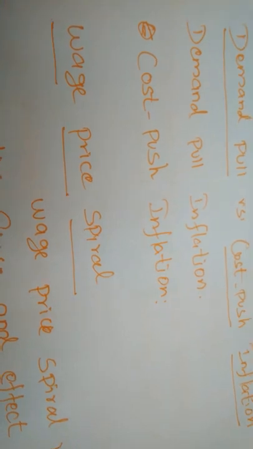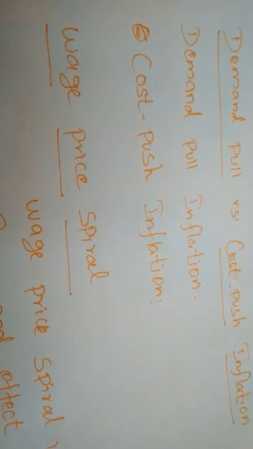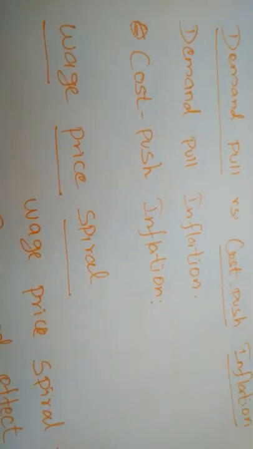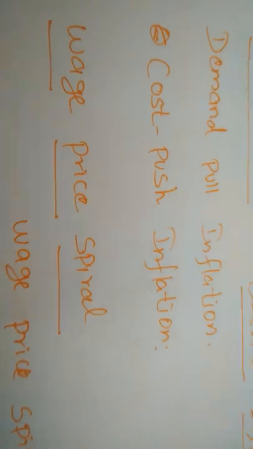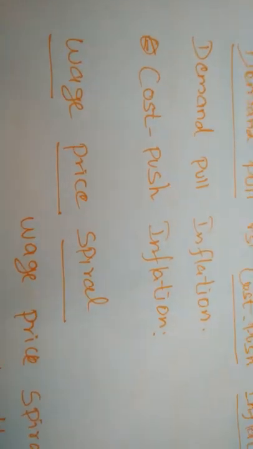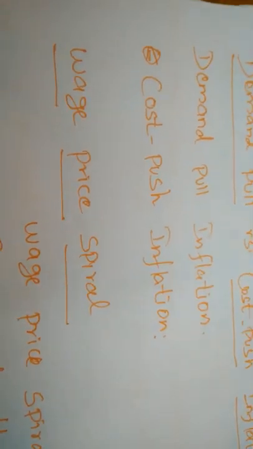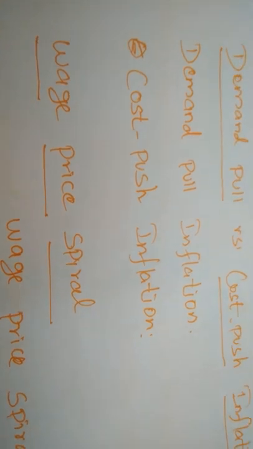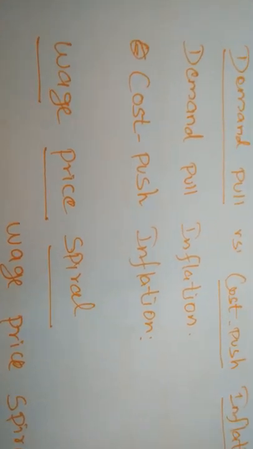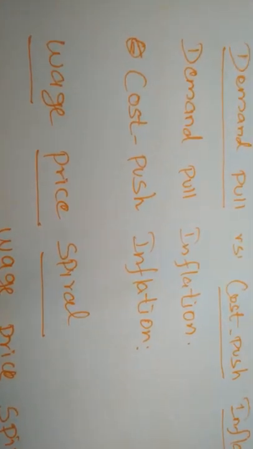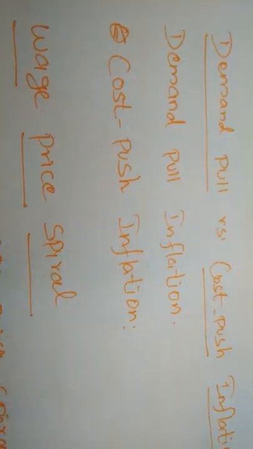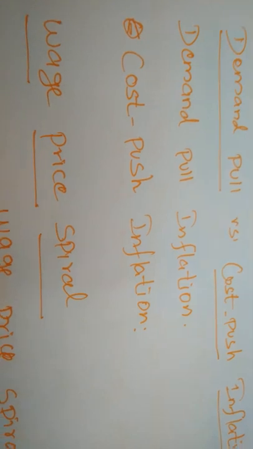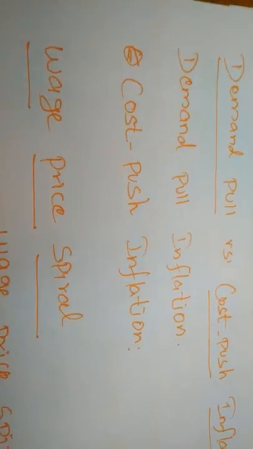Good. Next one, cost push inflation. Cost push inflation means inflation on the basis of the cost of production. All producers spend some amount of money to produce any commodity. But suddenly the raw materials or the production cost is increased, so the production cost will also be included in the price of the commodities.